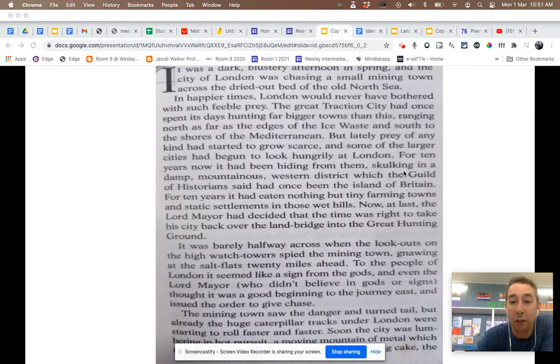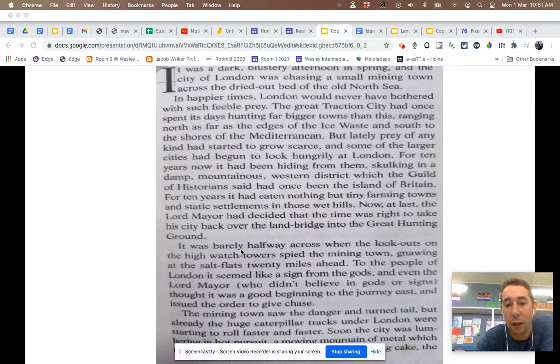Again, we've got an action, skulking, which is a great action word. We probably wouldn't need any type of adverb to describe skulking because skulking is a descriptive word in itself. But then we've got in a damp, mountainous western district. So western district is our noun, damp and mountainous are our adjectives.